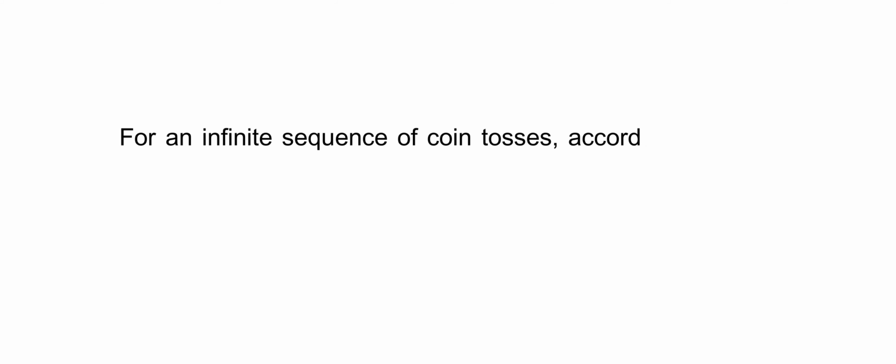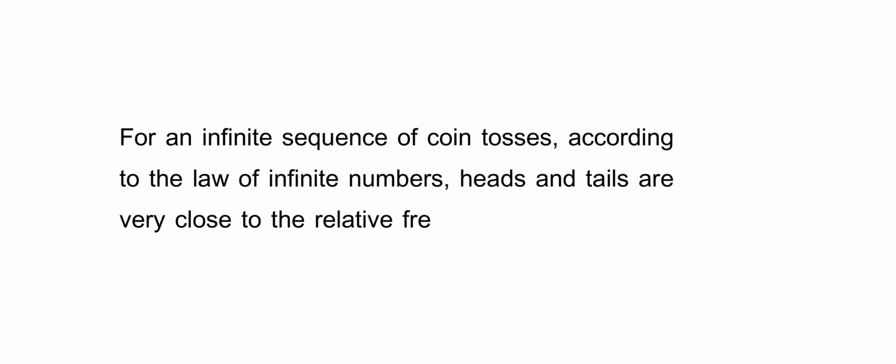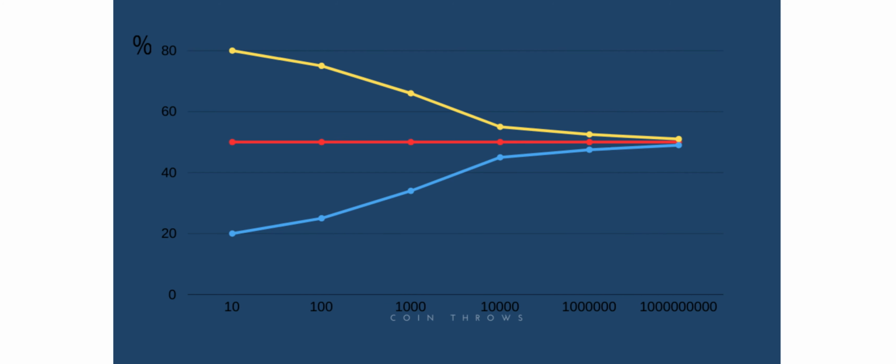For an infinite sequence of coin tosses, according to the law of large numbers, heads and tails are very close to the relative frequency of 50% in the long run. The graph shows with the yellow graph how the percentage of heads changes depending on the number of throws. The same is shown in the blue graph, which represents tails. The red line is the 50% mark, which the two lines get closer and closer to, but never touch. This once again illustrates the law of large numbers.